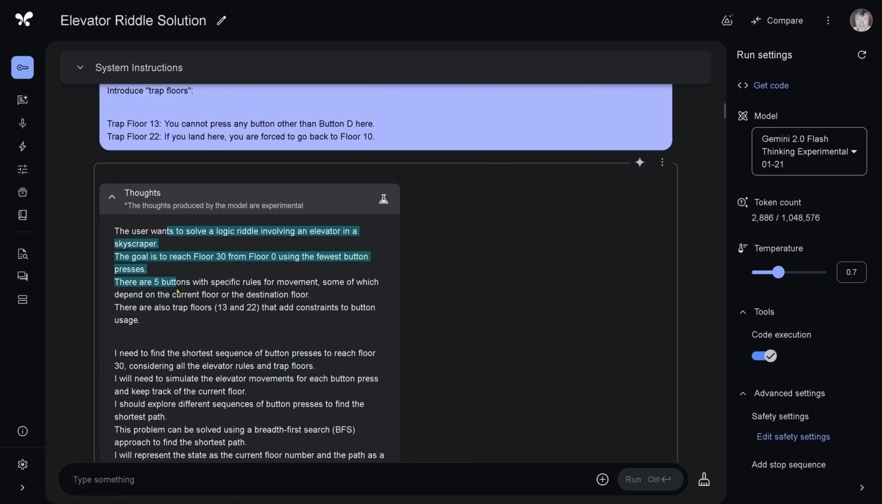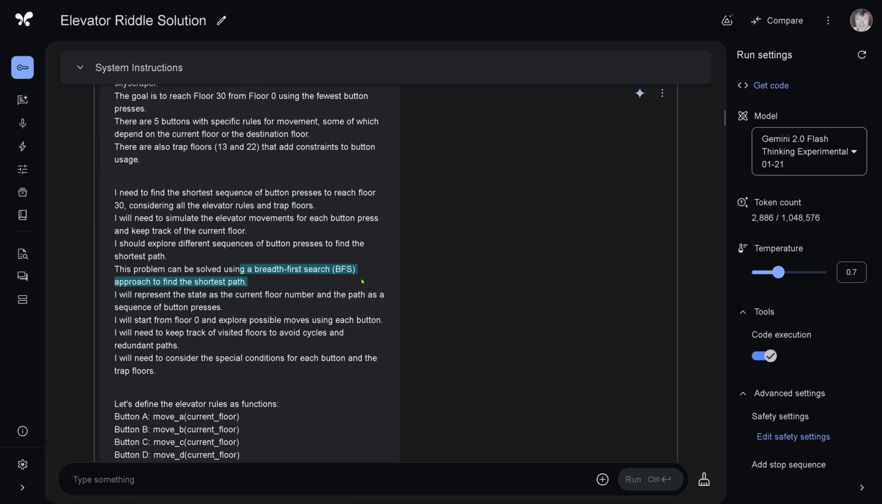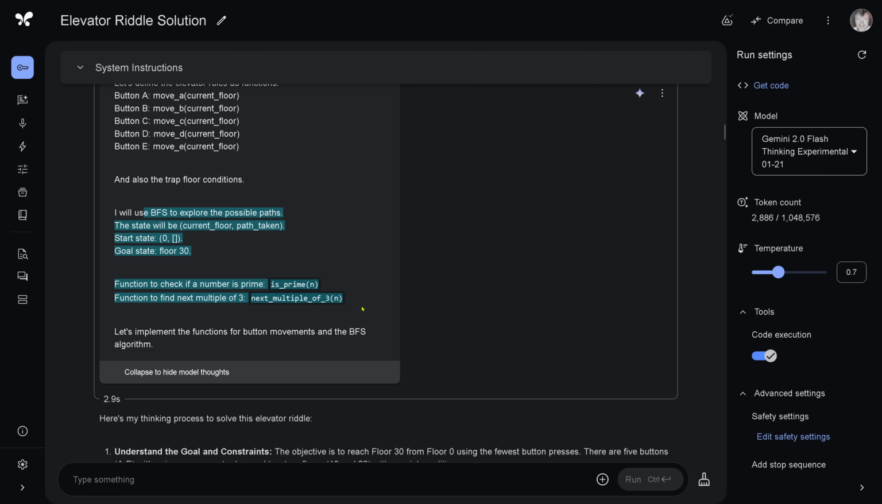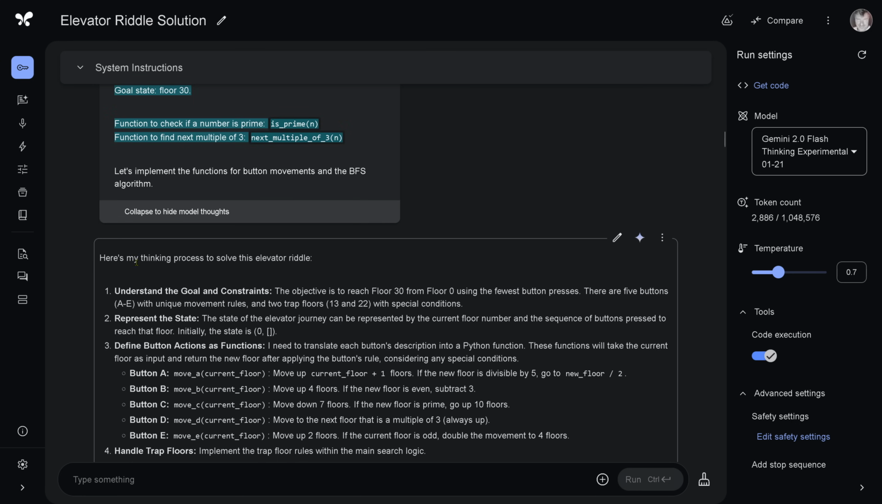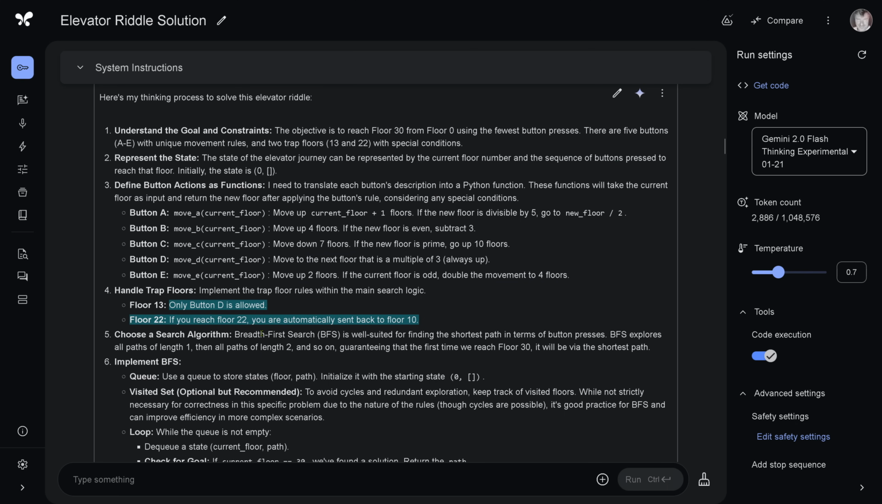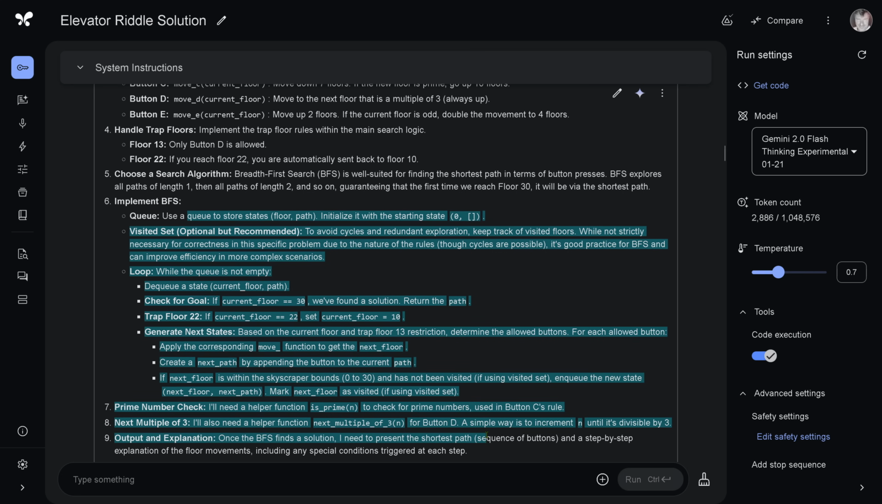So I need to find the shortest sequence of button presses. I will use a breadth-first search algorithm for this. So I define the rules as functions. Each button press will become a function. I have a function for is prime or not. Process to solve this riddle: understand the goal, represent the state, define the buttons as functions, handle the trap floors, choose the perfect search algorithm. Now for Python: implement the search algorithm with a queue, with a visited set, with a specific loop, generate the next state, check for the prime number, output an explanation.